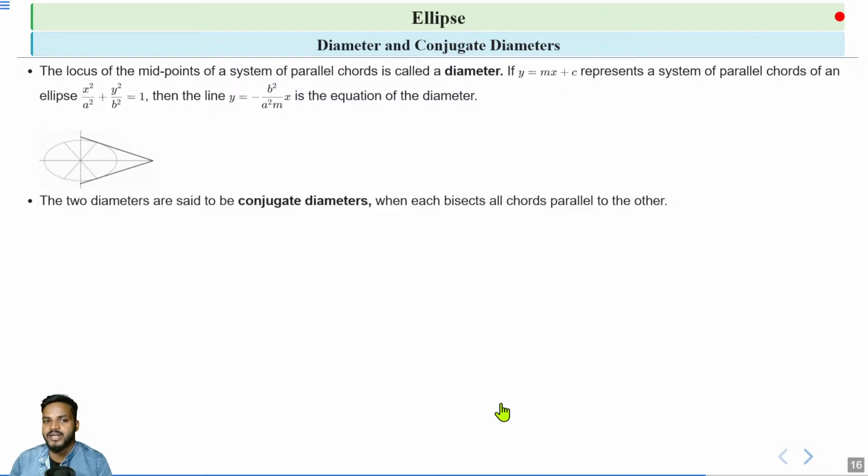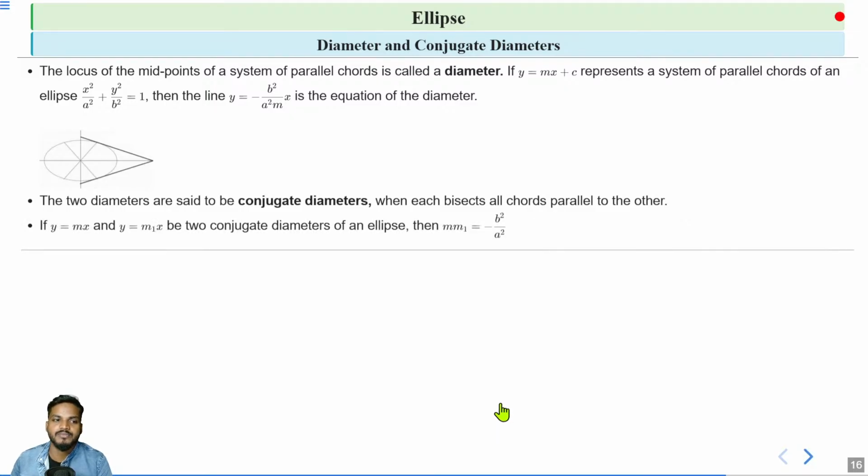If we take d1 and all chords parallel to d1, then d2 is conjugate to d1 if d2 bisects all chords parallel to d1. In a similar way, if we draw all chords parallel to d2, then d1 is conjugate to d2 if d1 bisects all the chords parallel to d2. Clear? So this is the definition of conjugate diameter.